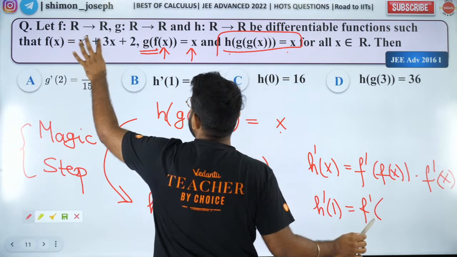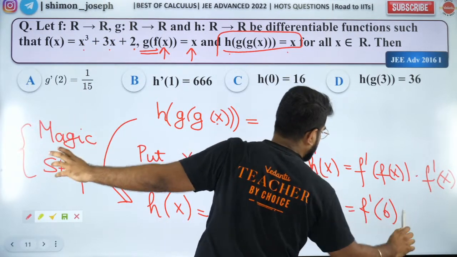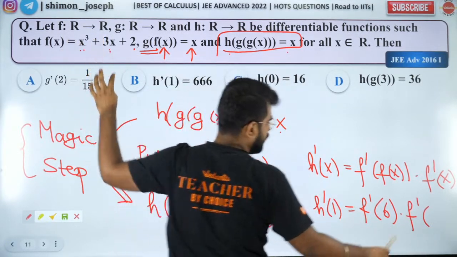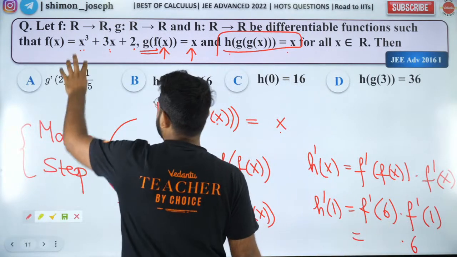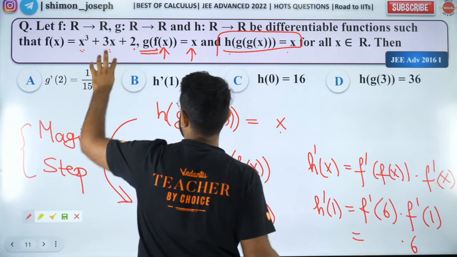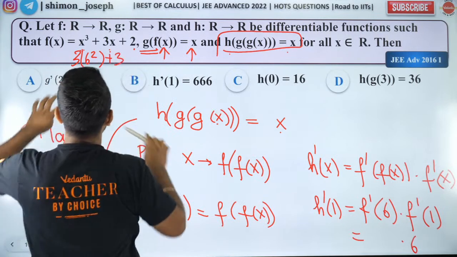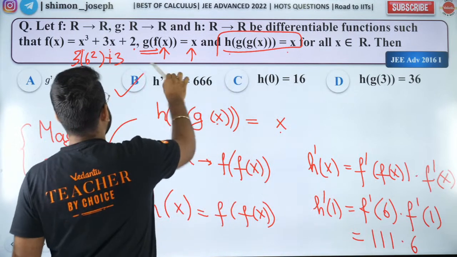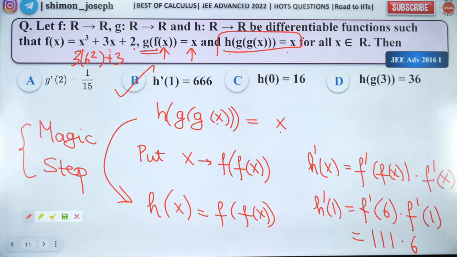F of 1 is 1 plus 3 plus 2, which is 6, into f dash of 1. F dash of 1 is 3x square plus 3, so that will be 6. So it will be 6 into f dash of 6, which is 3x square plus 3. So 3 into 6 square plus 3 will be 111. So 111 into 6 will be 666. So B is correct. B option is absolutely right.